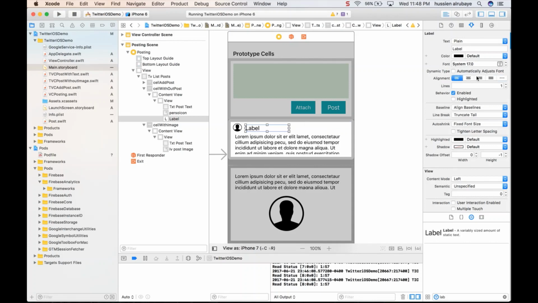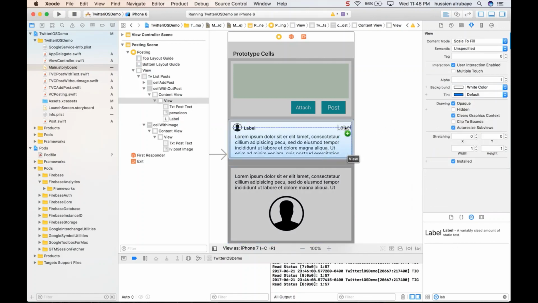So the text on this side, and I like to change it to bold. Then for the person image, just reduce the size so it looks like a real person image, not just a joke. So show it this way, and I believe showing the date and time on this side will also be good. So here it is.